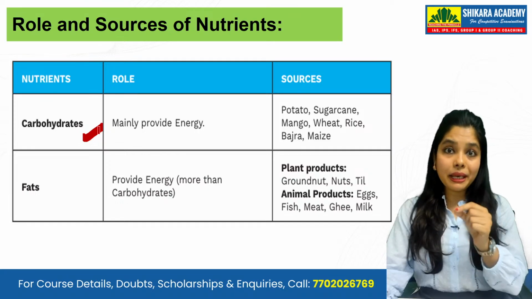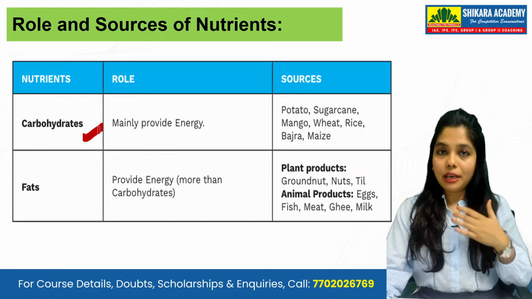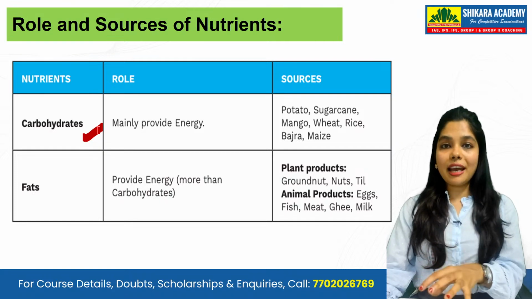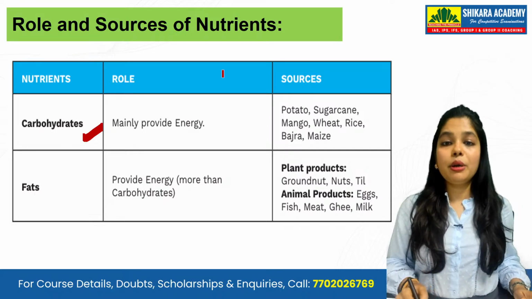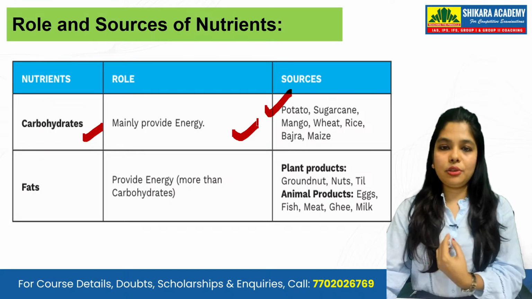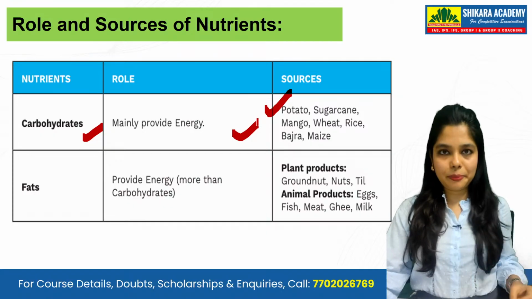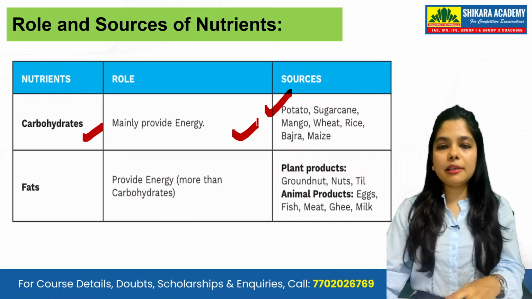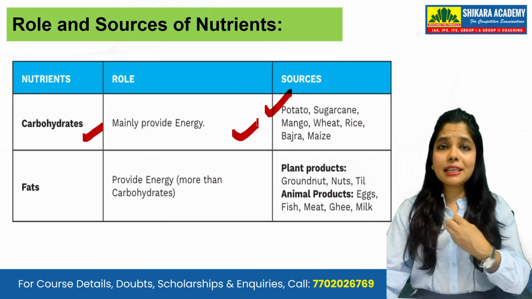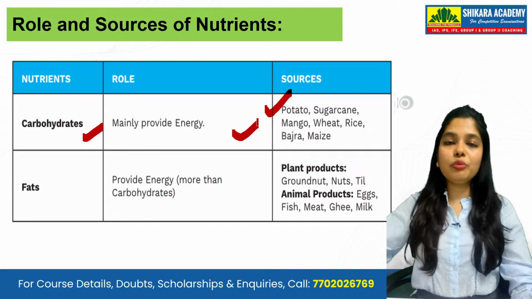Noodles has maida in it, maida has carbs in it, and when you start taking carbohydrates, you will get instant energy. That's why you get instant energy when you are having Maggie. So your carbohydrates give you instant energy, students, and these you will get from potato, sugarcane, mango, wheat, rice, bajra, maize. Some carbohydrates are there in fruits as well, and it will give you instant energy to go through the whole day.